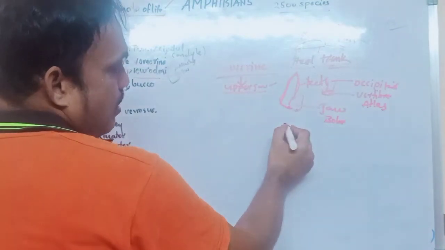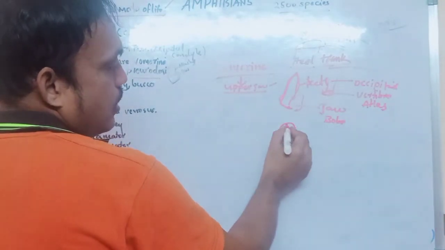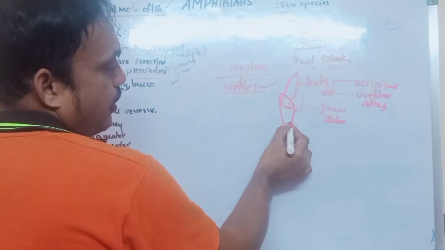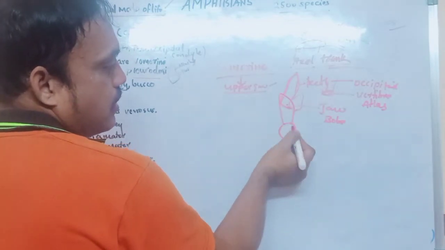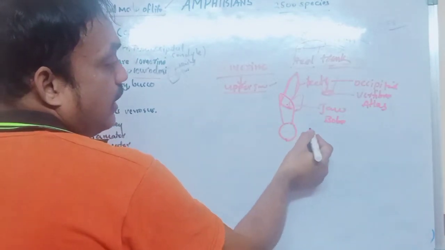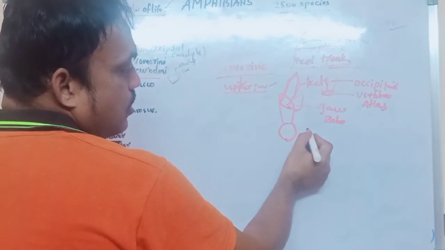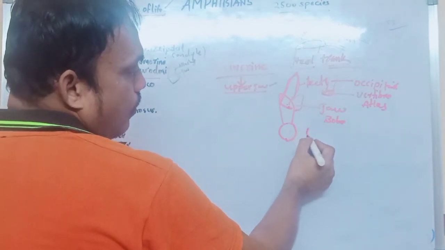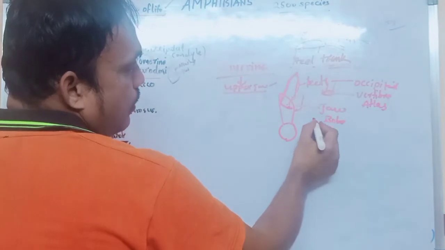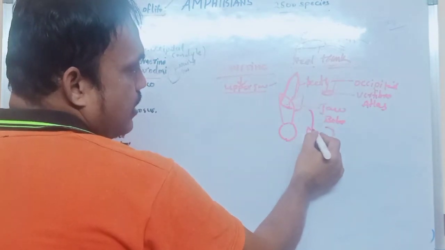Acrodont means, for example, this is the jaw and the teeth are located on the upper side. And thecodont means, this is the jawbone, and the teeth are located inside the jawbone.